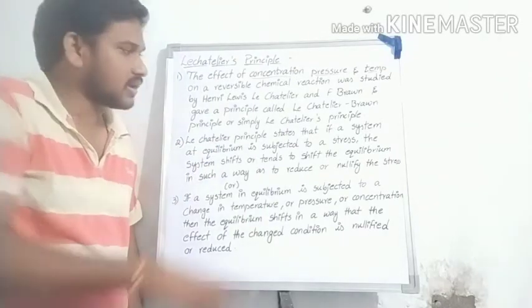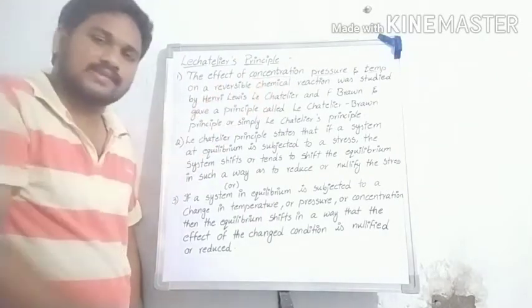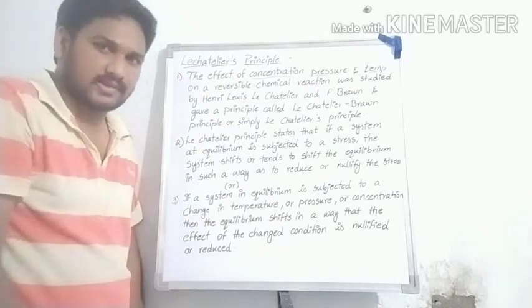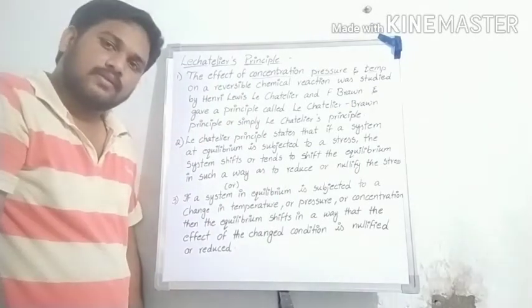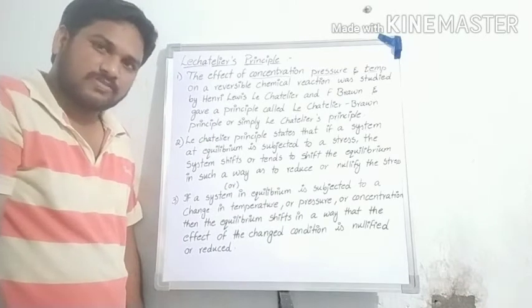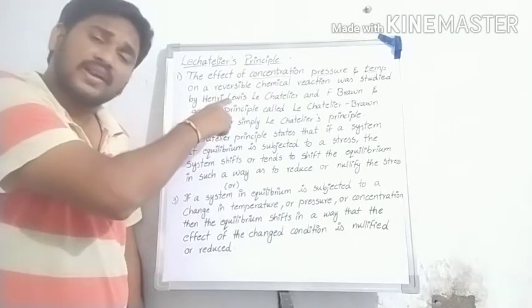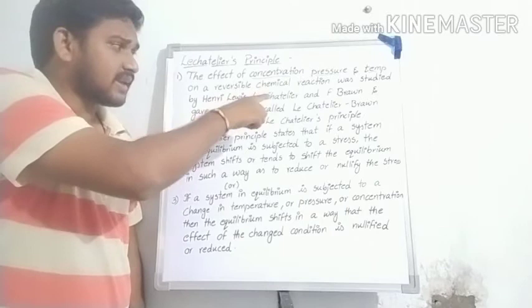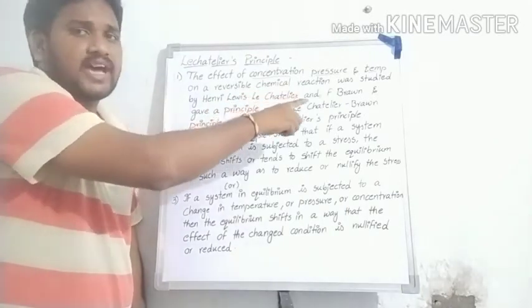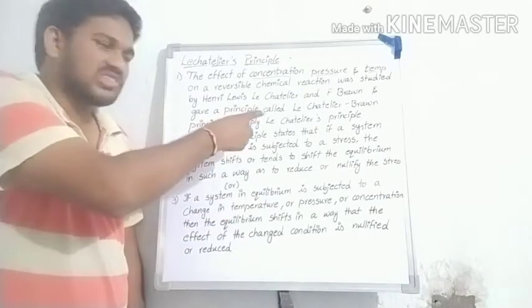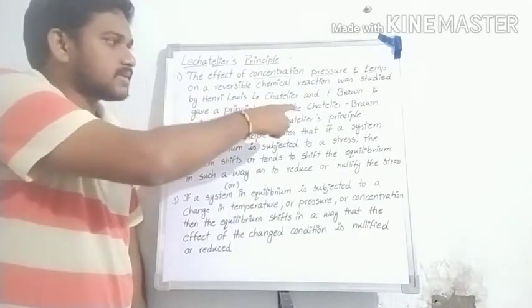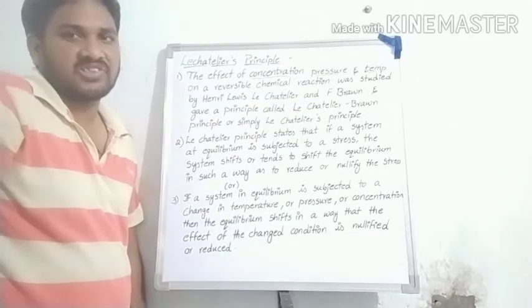So that is taken as reversible chemical reactions, sir. It was explained by Henry Louis Le Chatelier and F. Braun. It gives a principle called Le Chatelier Braun principle.